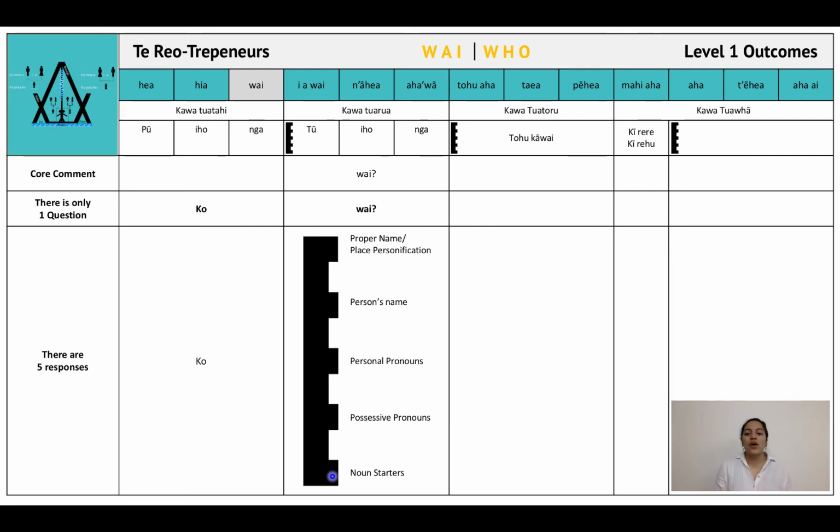It's who, ko wai. It's Aotearoa, ko Aotearoa. It's Moanaroa, ko Moanaroa. It's me, ko ahau. It's my mum, ko taku māma. It's the kuia, ko te kuia.